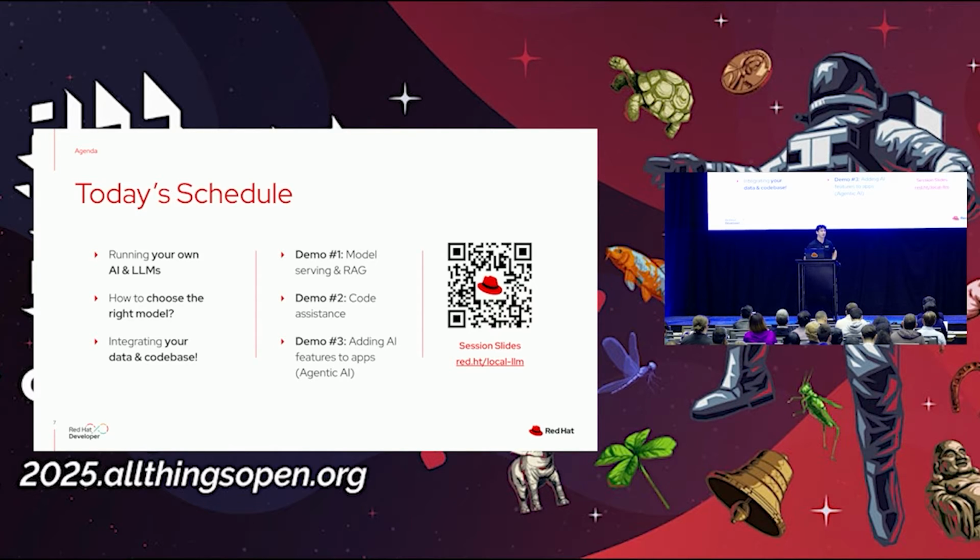And then we're going to talk about, hey, now that we have these LLMs running, how do we add features to them in applications? So embed them in applications as microservices, and then add things like MCP and agentic functionality. So who's ready to get started?